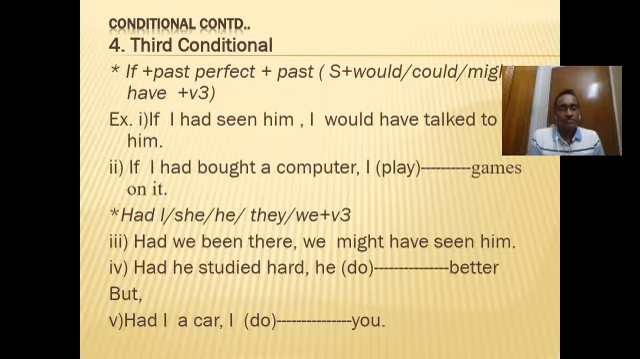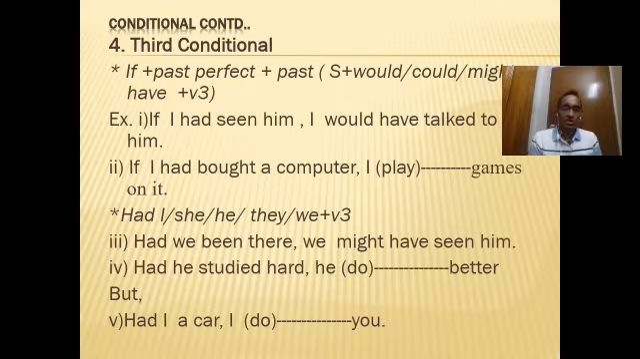So let's see. Here also you will find two clauses, and the subordinate clause, where the if or unless is used, that clause will be in past perfect tense. And in the principal clause after the subject we will use shall have, will have, would have, could have, might have, and then the past participle form of the verb.